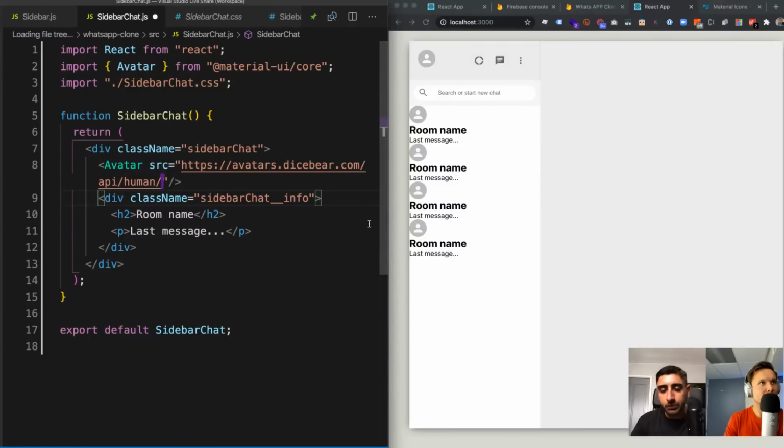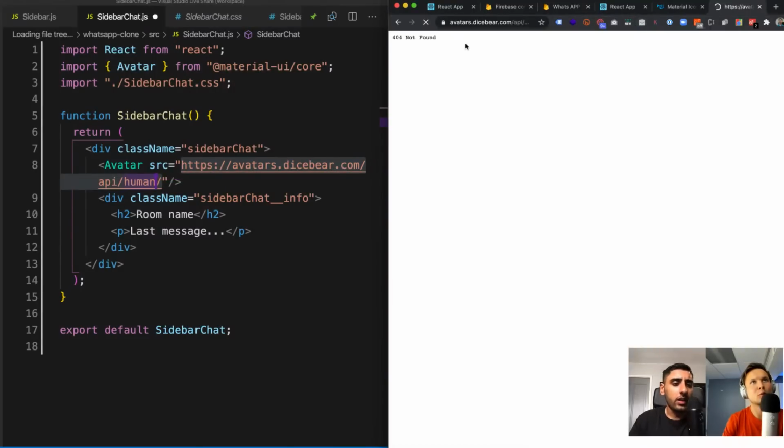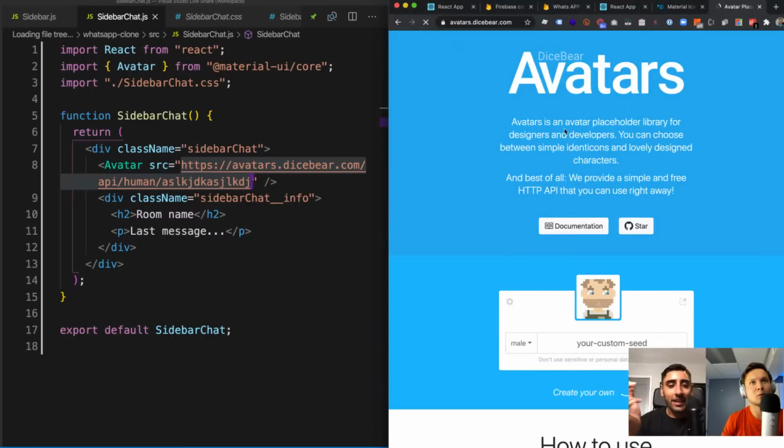Then what you do is you can pass in something here instead of human, like animal face or something like that. But you could also pass in a random string at the end, guys, and it generates something based on that random string.